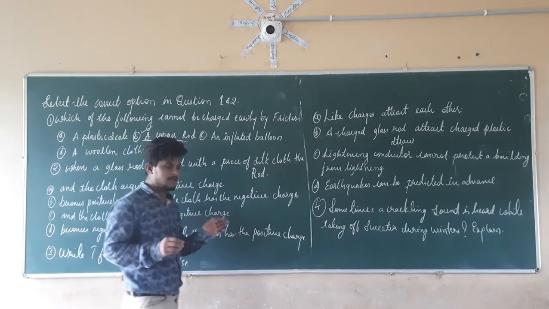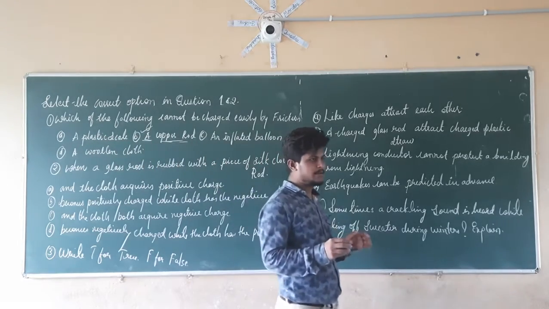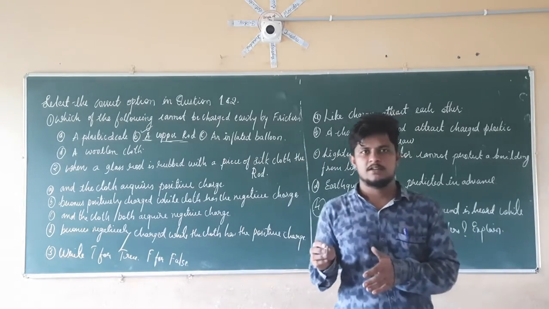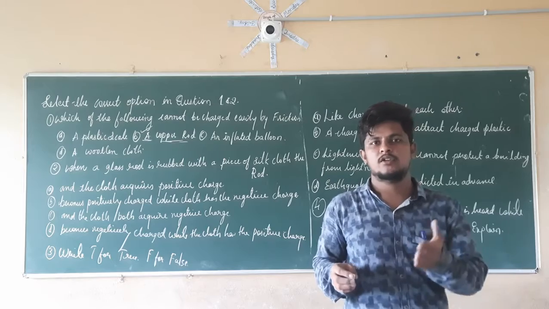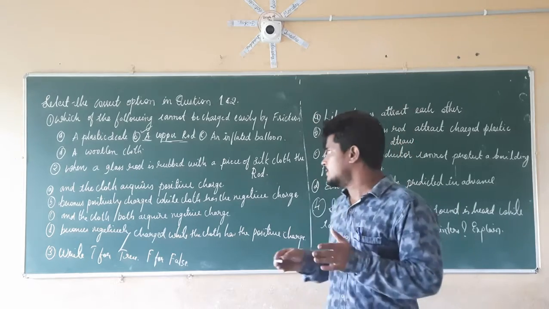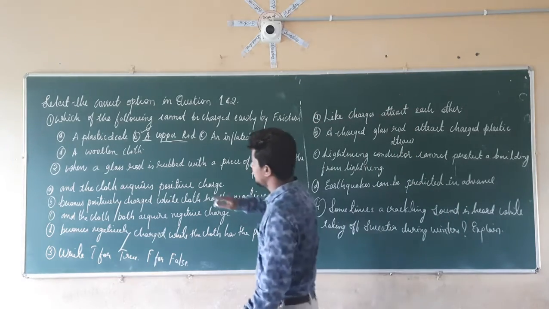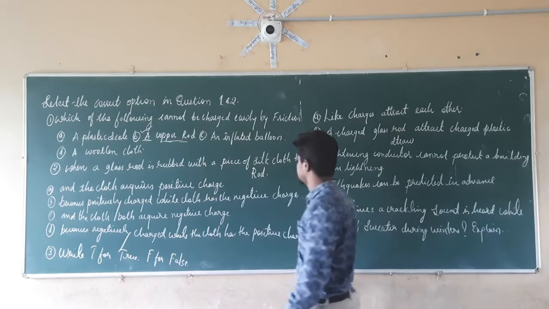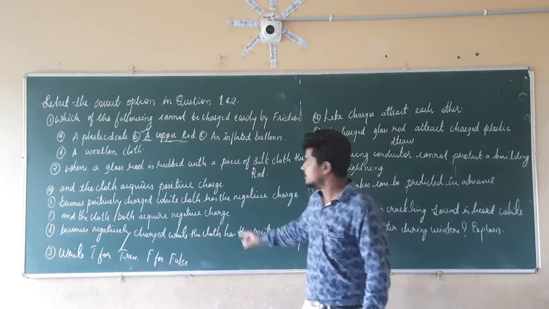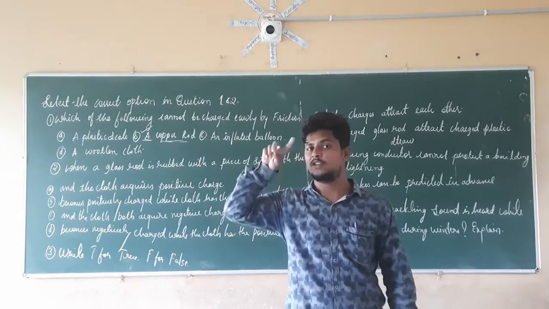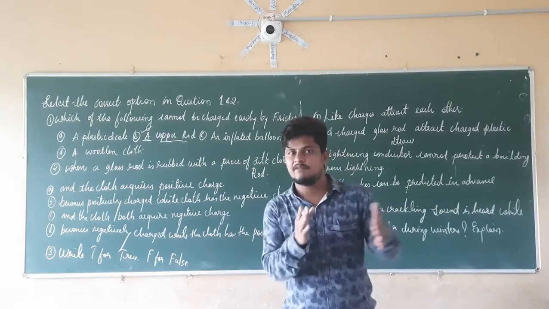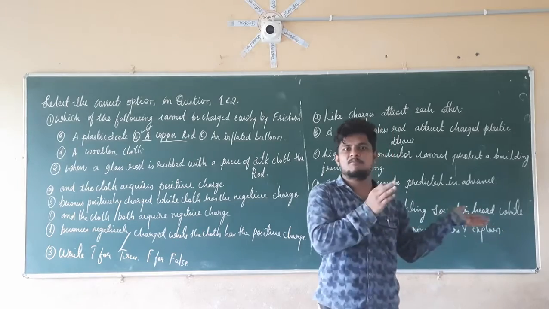So remember one thing: when we rub something with another thing, one is going to get a positive charge and the other is going to get a negative charge. See here, when a glass rod is rubbed with a piece of silk cloth, the rod is going to get positively charged. If you remember, we saw in this topic that the glass rod becomes positively charged.